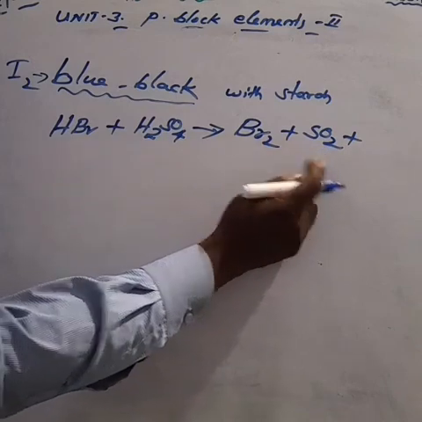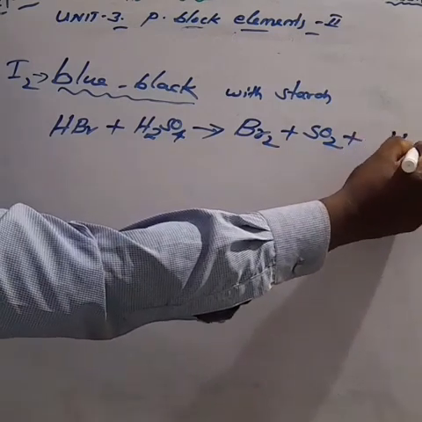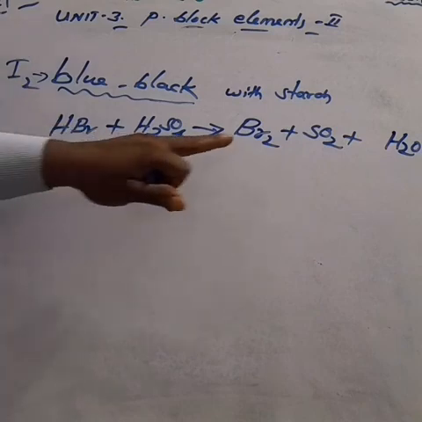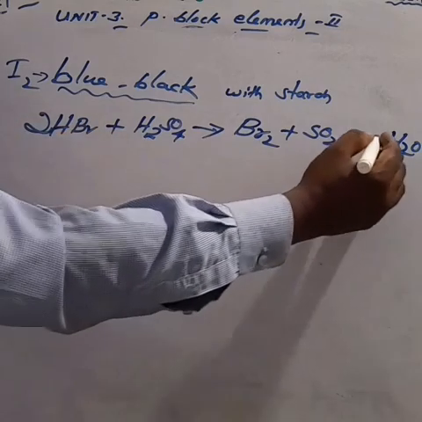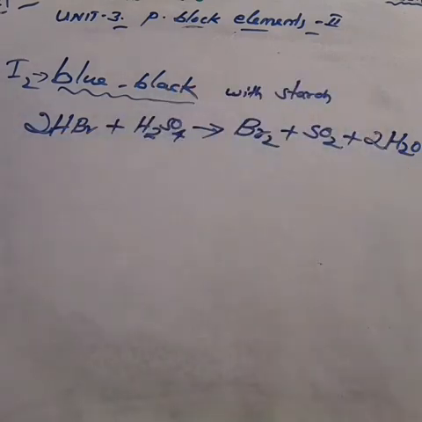And also we get water molecules. Br2, how much Br is there? 2 Br. So make it 2 HBr on the reactant side. And about the water molecules, the reactant side has 2 plus 2, 4 hydrogen. So make it 2 H2O on the product side. Equation is balanced.